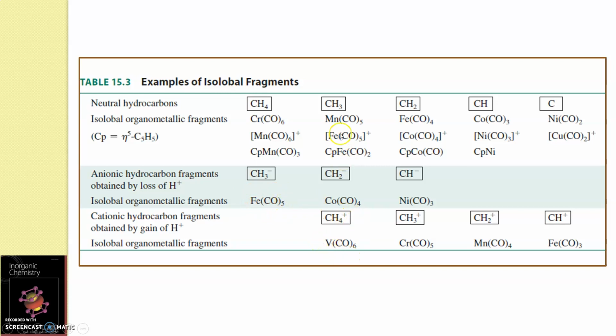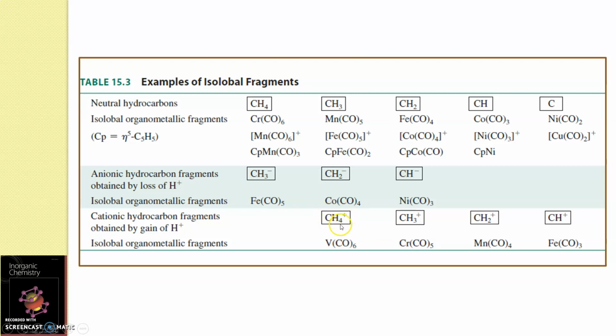Similarly, I cannot put all these 7 electron species, CH3, CH2 minus, CH4 plus, all these are 7 electron species, and in all these cases I cannot shift V(CO)6 to CH2 minus or to CH3, because V(CO)6 in this polyhedron has all the corners filled.